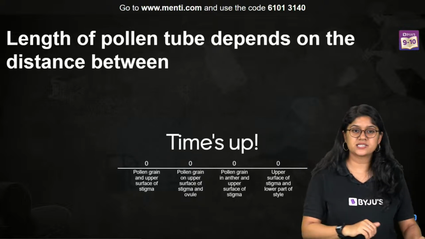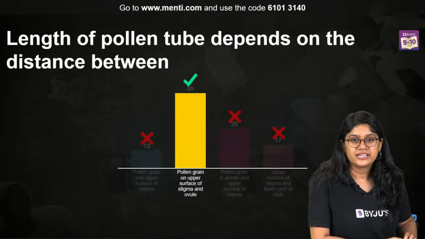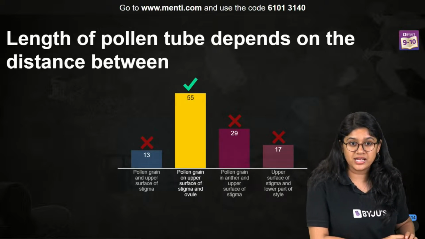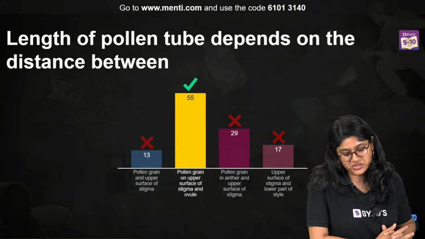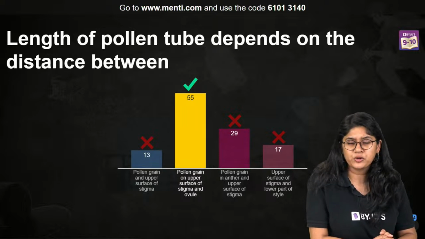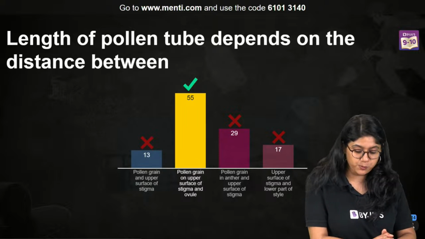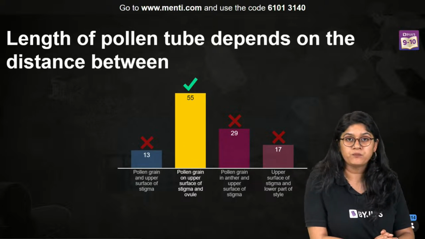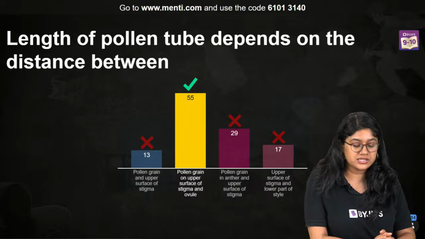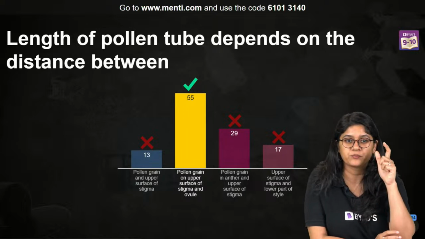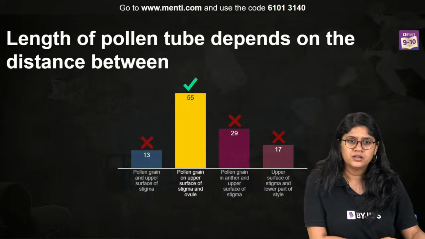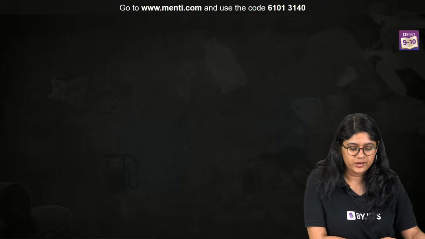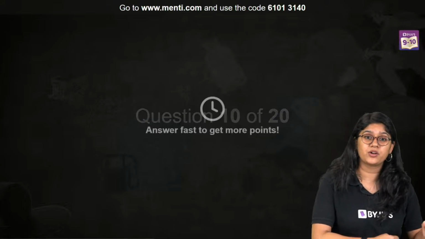And the correct answer? Yes, very good. 55 of you have voted for the correct answer, and the correct answer is pollen grains on upper surface of stigma to the ovule. So this is how we will see the length of the pollen tube. The distance between is there, right? It was an easy question. Good, everyone. Okay. Question number 10, everyone, on your screen.